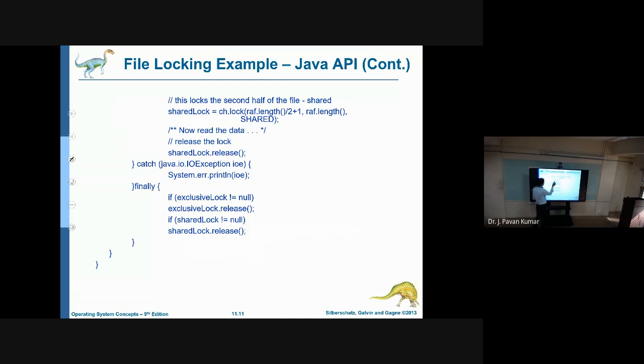Similarly, on the next half, from n/2 plus 1 up to the end, we acquire a shared lock and perform the read operation. Afterwards, we release the lock. Okay, this we have seen.